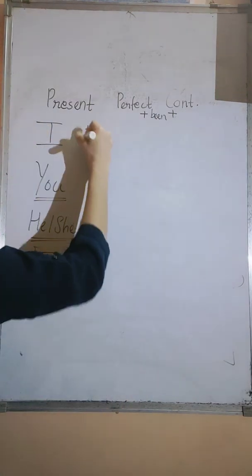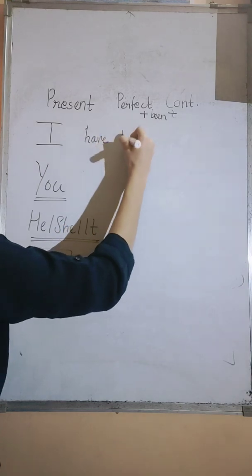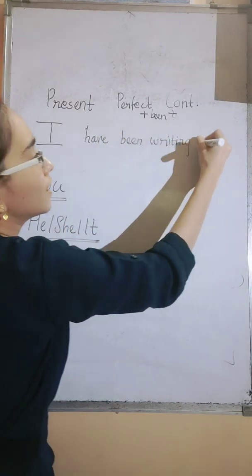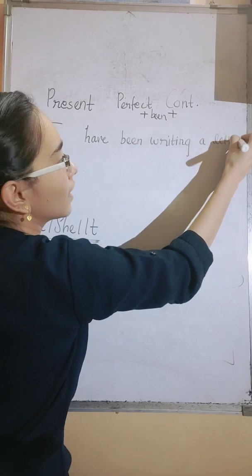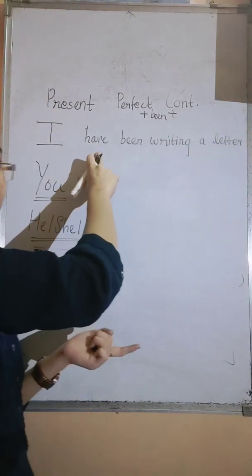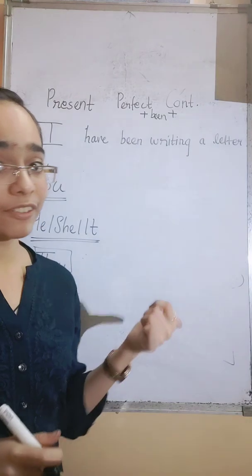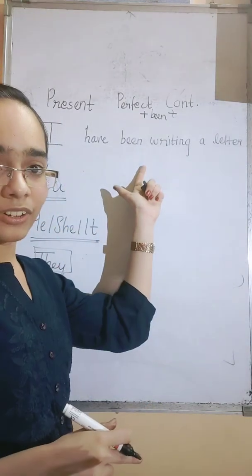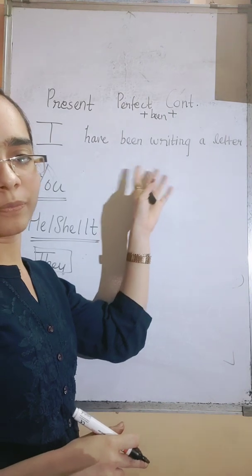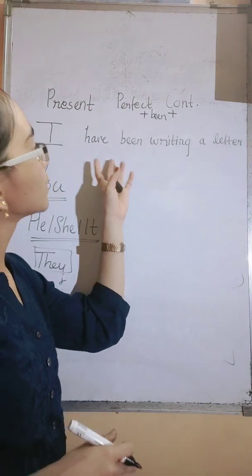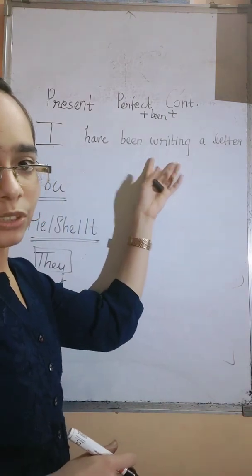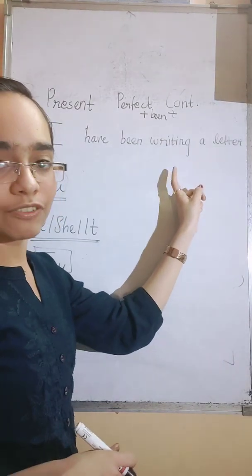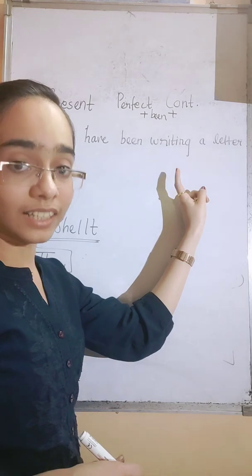I have been writing a letter. I have means it is a perfect tense. I have been. We are connecting the two words, that is have and writing, so we will use been. Writing a letter. Writing, ing form, that means it indicates it is in continuous.